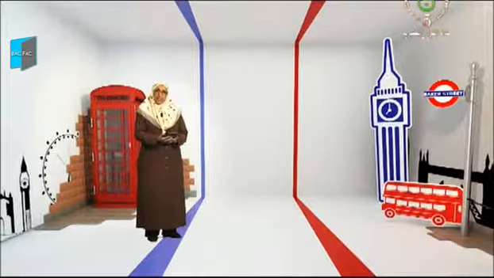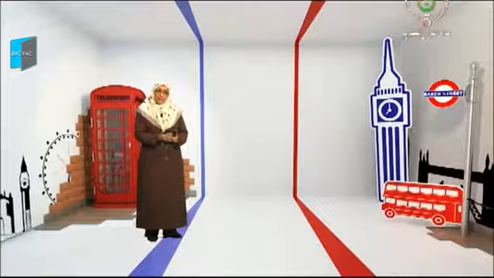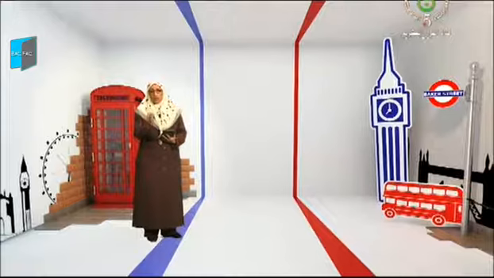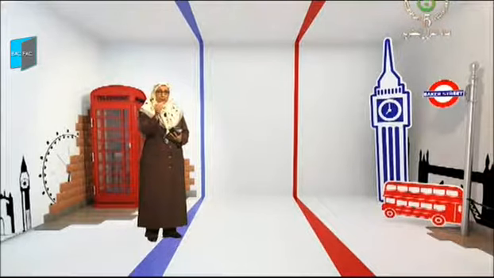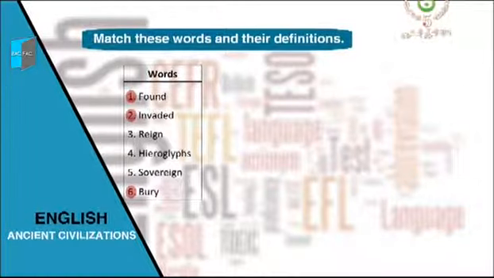Let's start now by reading the words. Found, invaded, reign, hieroglyphs, sovereign, and bury. Remember that when we did the exercise last time, I told you that when matching words and definitions or synonyms, you have to pay attention to the category of word you are matching. Let's see now the words we have in the table. Found, invaded, and bury, that are 1, 2, and 6, are verbs.